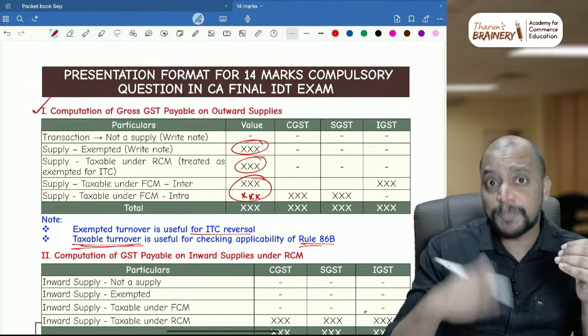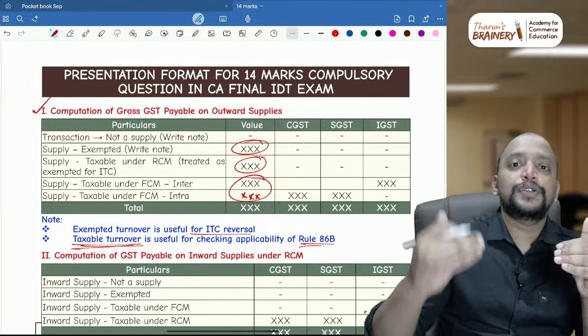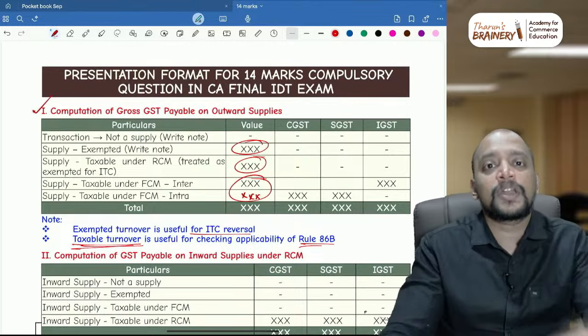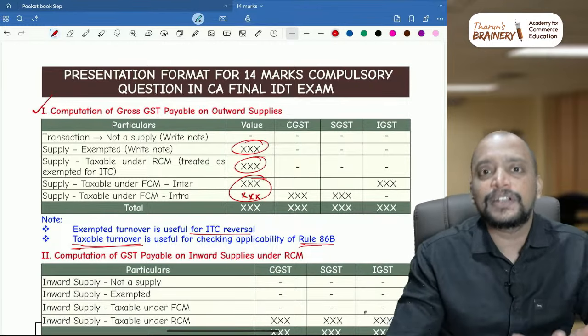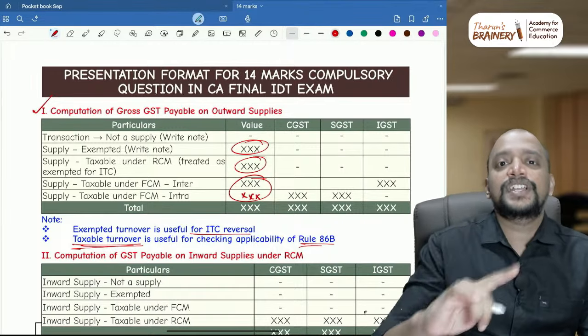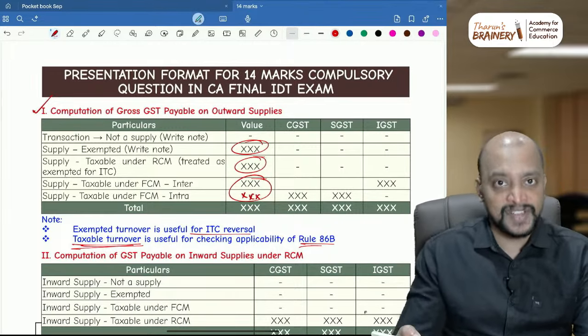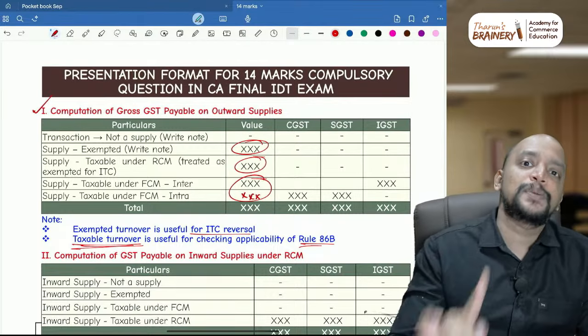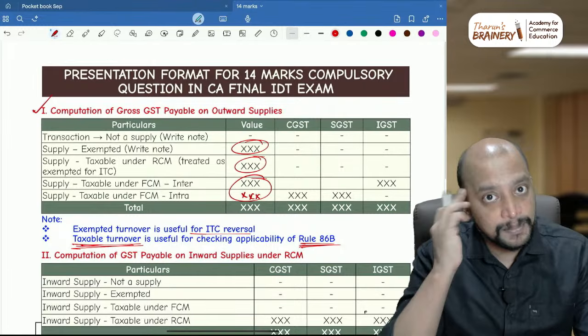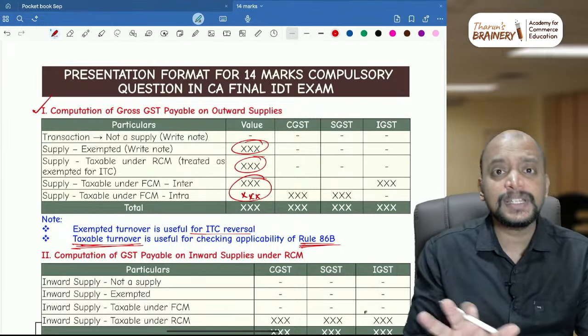Otherwise, you take it as with payment of IGST option, and you need to compute the IGST liabilities regularly, like how you prepare a normal taxable turnover. Like that, you need to take that and liability. But again, remember, don't count whether it is with payment of IGST or without payment of IGST. Don't count it for the purpose of your turnover, taxable turnover, for checking rule 86B. Keep that in mind. Okay. So these are the nuances.